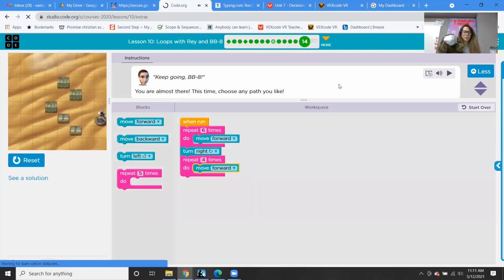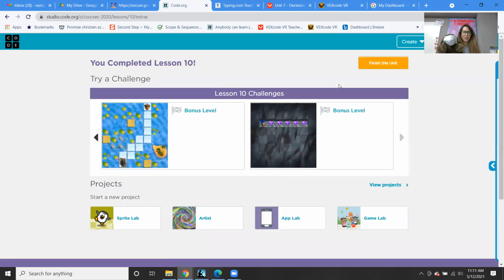Excellent work. I know this was a challenging level, but you guys were able to do it. You're going to figure it out. You're going to use your repeat blocks, and you guys are going to learn because you're so smart, right? And you're going to use your brain to really, really think about how to be able to do all of the code, right? So have fun with this. Remember, if you get stuck, don't worry about it. No big deal. Just try your best and keep moving through the levels.